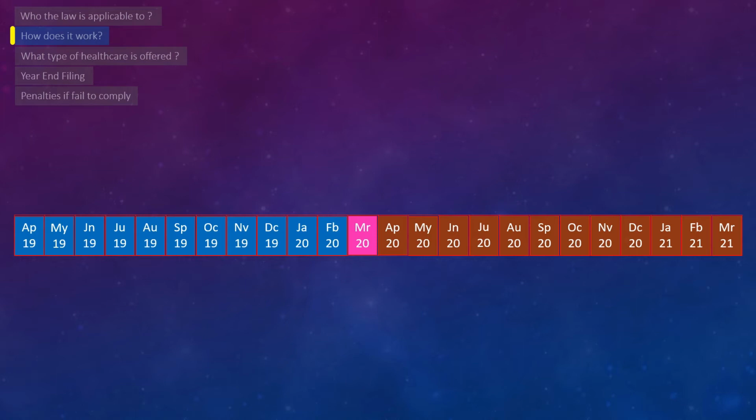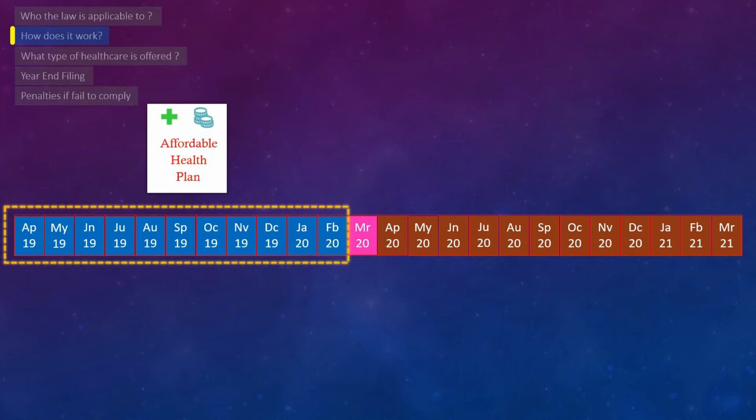However, a question worth asking: is the ACA law ensuring the employee has affordable health care during the measurement period? The answer would be yes. It would be part of the previous ACA cycle, which means this measurement period will actually be the stability period of the previous ACA cycle. Hence, the employee must be offered affordable health care during this period too.